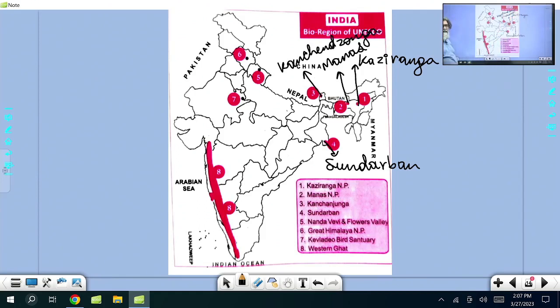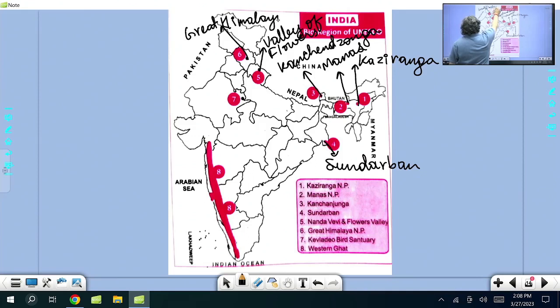Then the Valley of Flowers, that is the Nanda Devi. Then the Great Himalayan National Park, GHNP, Kullu. Then Keoladeo, Rajasthan.